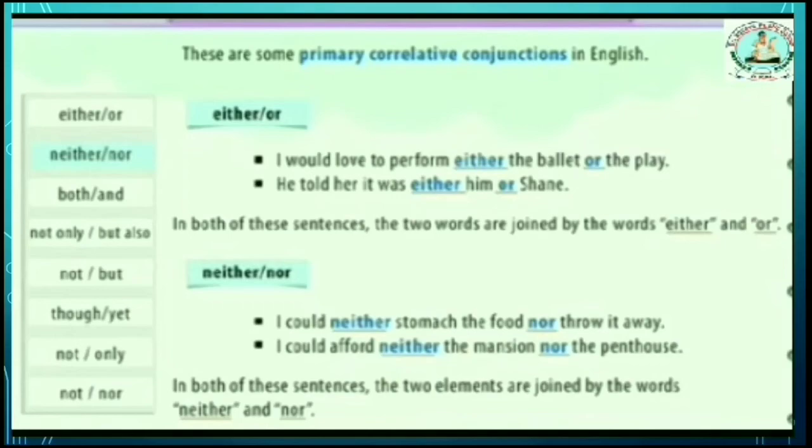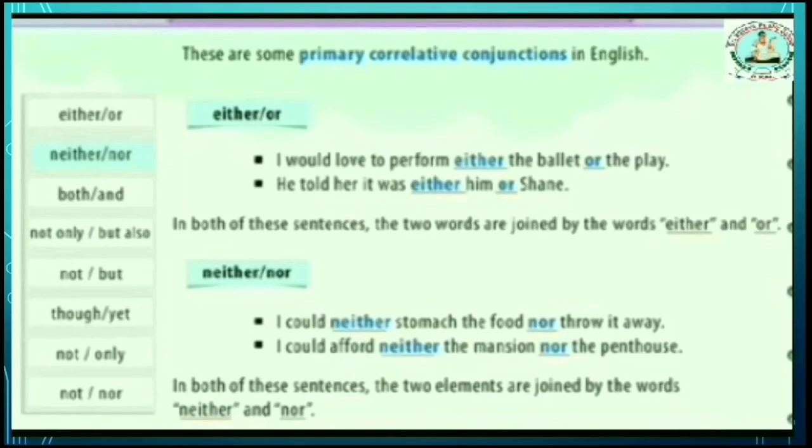I would love to perform either the ballet or the play. And he told her it was either him or Shane.